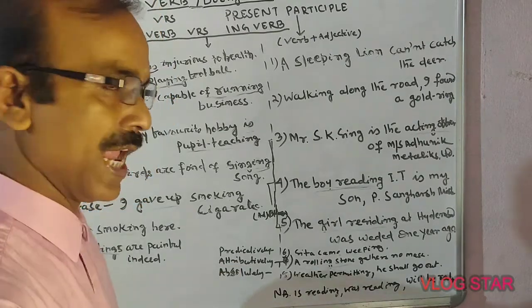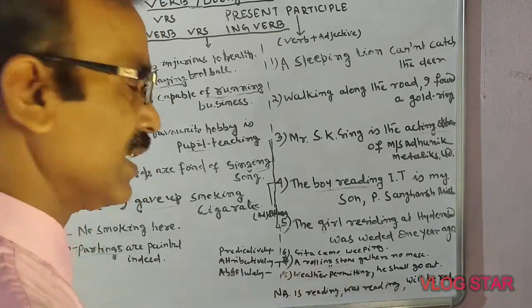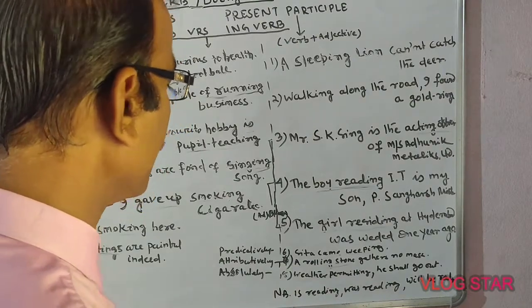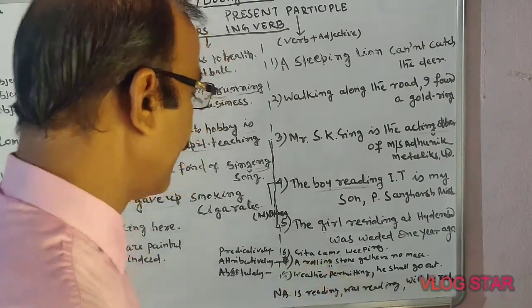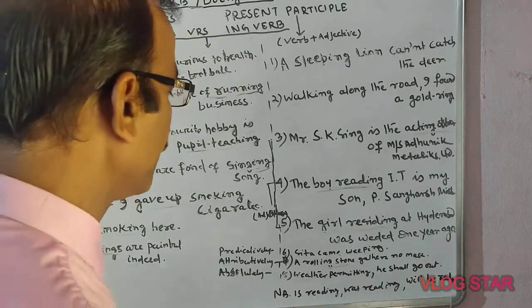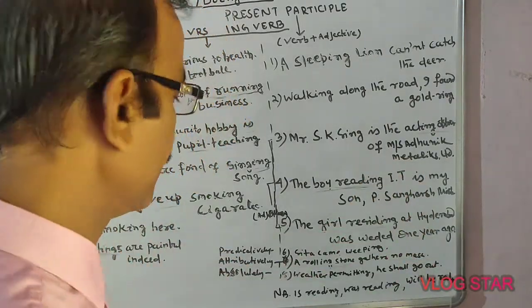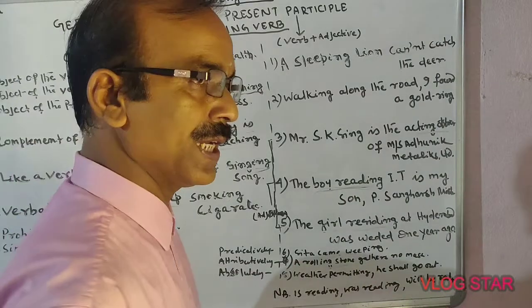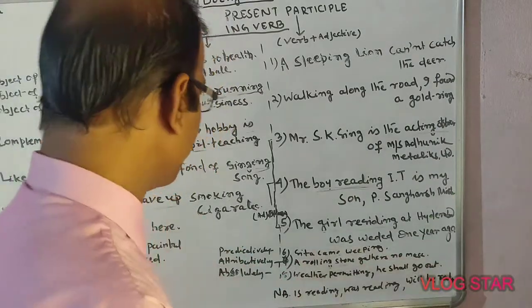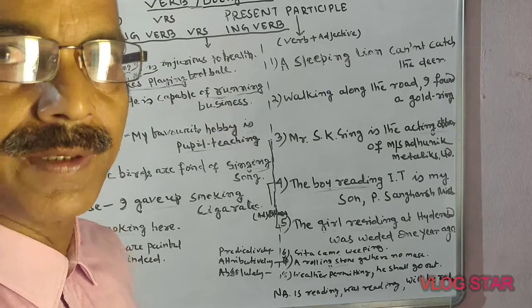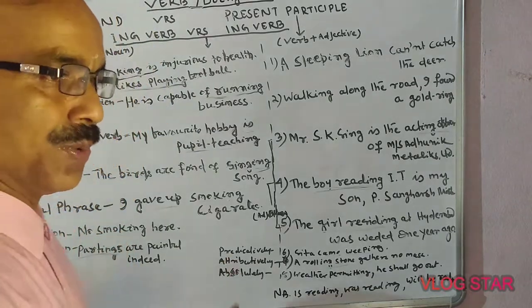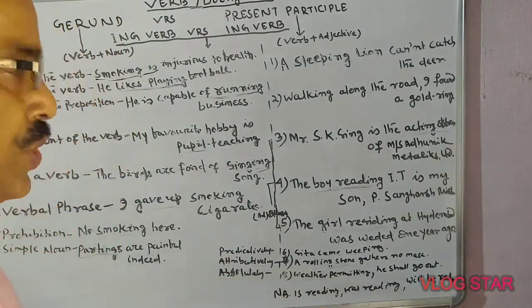Next one is absolutely. How is it formed absolutely? Weather permitting, he shall go out. Weather permitting, he shall go out. Here it is absolute. That means, in this way, I ended my teaching.